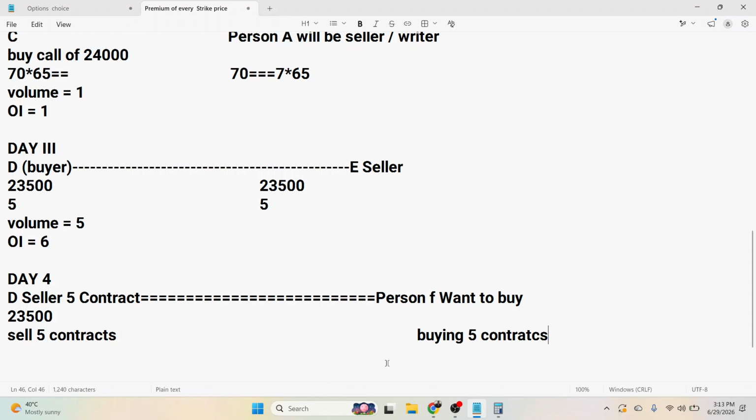In this case, person F is the new buyer and person D is the existing seller.